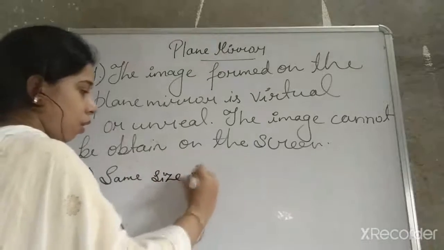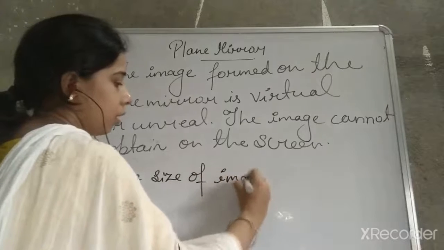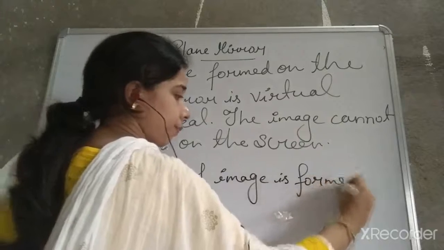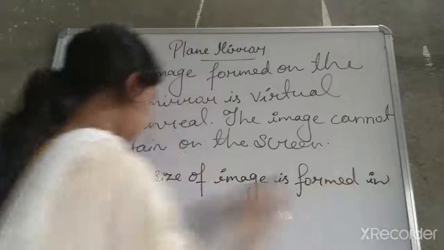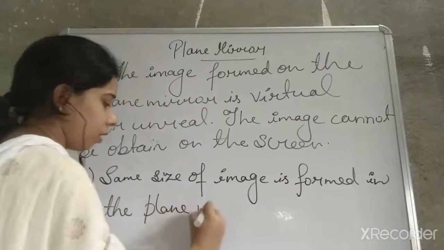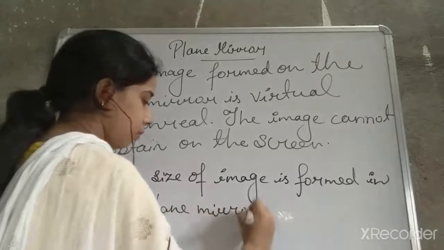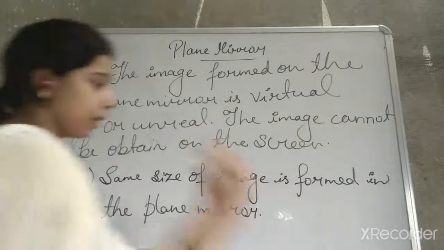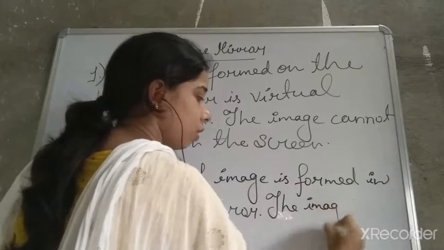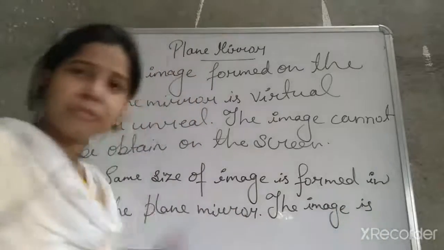Same size of image is formed in the plane mirror. Okay, what does that mean? That the image is not very small.